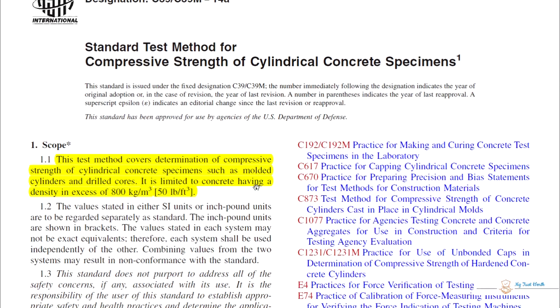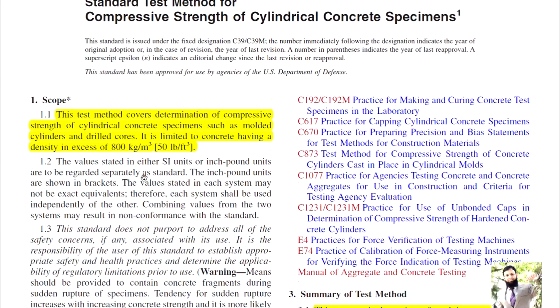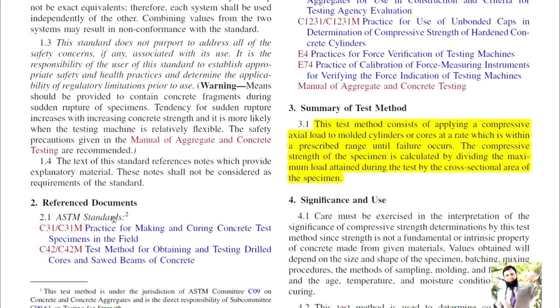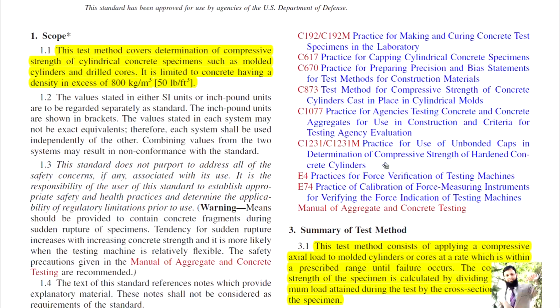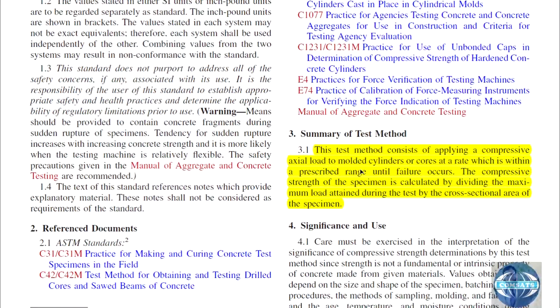It is limited to concrete having density in excess of 50 pounds per cubic foot. So density should be more than 50 pounds per cubic foot. These are the reference standard documents which will be helpful in interpretation of these codes. Summary of the test states that this test method consists of applying a compressive axial load to molded concrete cylinders or cores at a rate which is within a prescribed range until failure occurs.